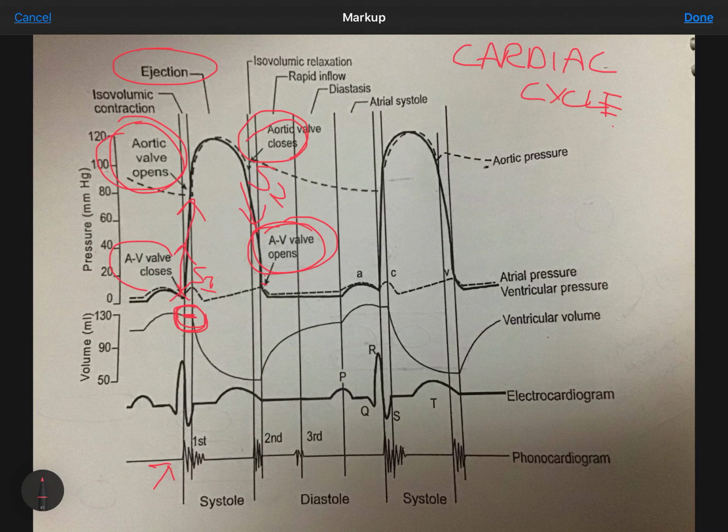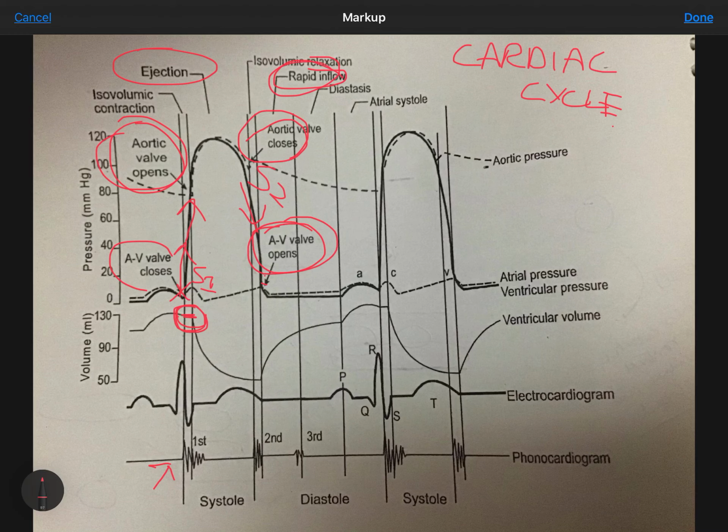The time when ventricular pressure falls below the atrial pressure signals the onset of the ventricular filling period, that is, immediately after the AV valve opens. There is rapid inflow of blood into the ventricle, that is the rapid filling phase, and this occurs due to the AV pressure gradient. This phase is characterized by the Y wave of the JVP. Though it's not shown here in the picture, the Y wave occurs at the rapid inflow phase.